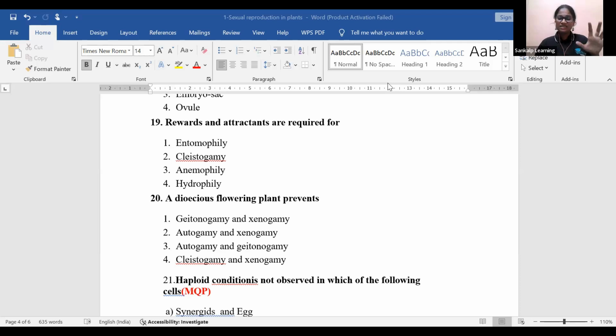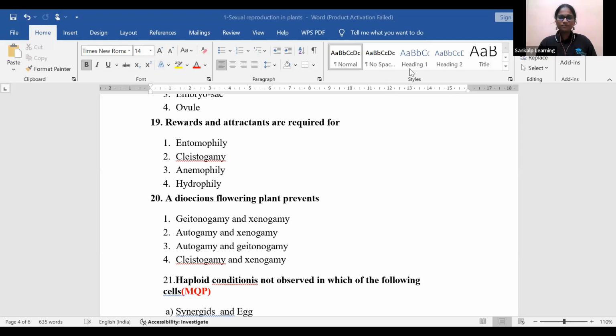Entomophily. If the pollinators are insects, they want attractants. They want the colored petals, the fragrance of the flower. So these all will be attracted by the insects only. So that type of pollination is called entomophily, right?